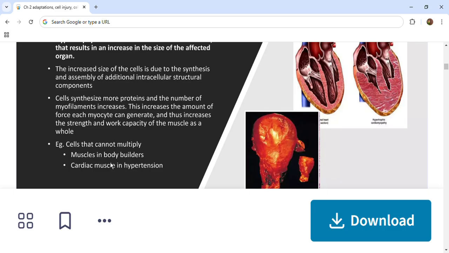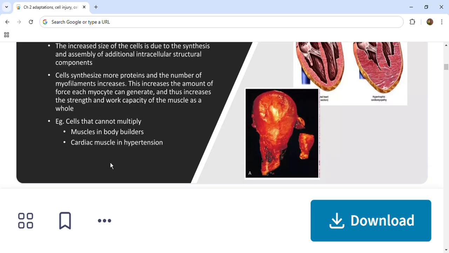In physiologic hypertrophy, there is a massive physiologic growth of the uterus during pregnancy. It is due to hormone-induced enlargement of an organ that results mainly from hypertrophy of smooth muscle. In pathologic hypertrophy, we have seen hypertrophy in skeletal and cardiac muscles. In physiologic hypertrophy, we have seen enlargement of the uterus due to hormone-induced enlargement, resulting mainly from hypertrophy of smooth muscle fibers. As you all know, the myometrium of the uterus is smooth muscle. Uterine hypertrophy during pregnancy is stimulated by estrogen hormone signaling through estrogen receptors. That you have to remember.